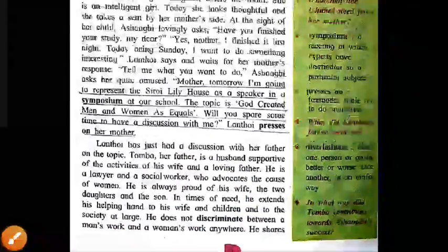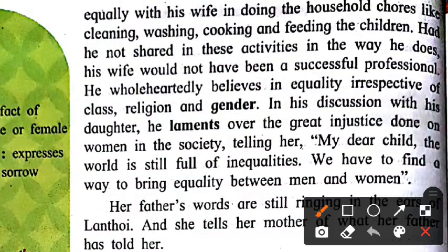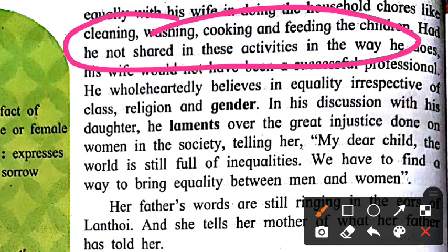Okay. Here also some of the work of the person is given. He does all of the household chores so that Ashangbi gets more time to spend in her work.